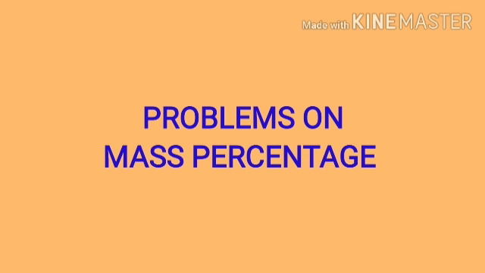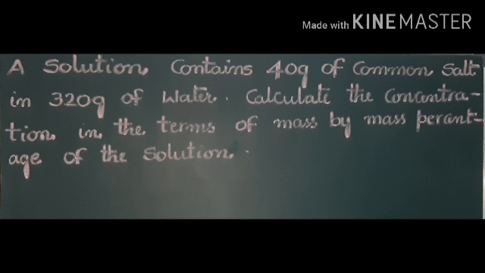See the problem. A solution contains 40 grams of common salt in 320 grams of water. Calculate the concentration in terms of mass by mass percentage of the solution. So first of all, we are going to discuss the given terms.